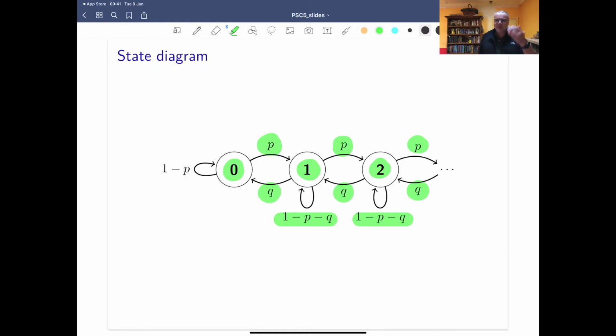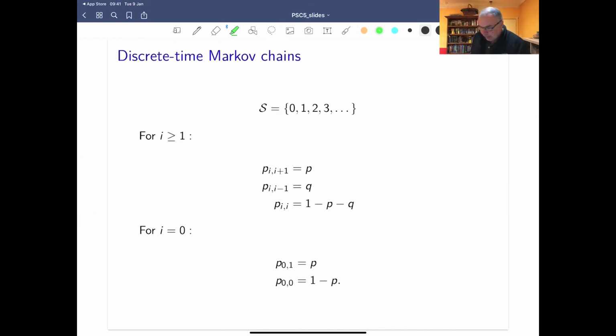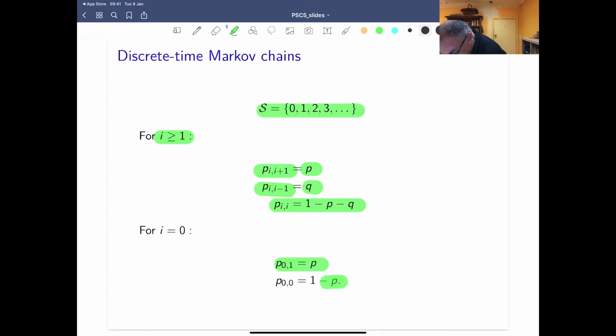So we're observing this queue, and we've made an assumption that it only ever changes when we measure it by going up by 1 or down by 1. You don't have enough time that you come back and it's suddenly got 4 more people in there. So what are our states? Well, S is going to be how many people in the queue, so that can be 0, 1, 2, 3, all the way up to infinity. And for 1 and greater, the probability of going from state i to state i plus 1, so increasing by 1, is p. Going from i to i minus 1, the probability is q, and going from i to i is 1 minus p minus q. While with 0, the probability of going from 0 to 1 is p, and the probability of staying at 0 is 1 minus p.